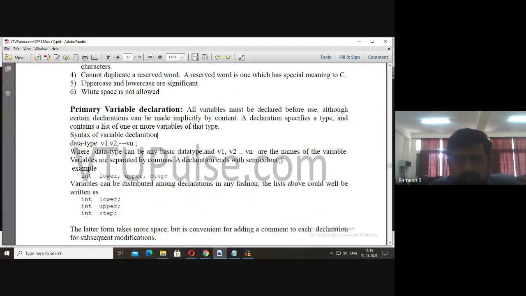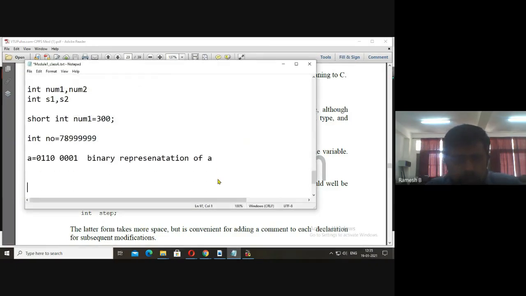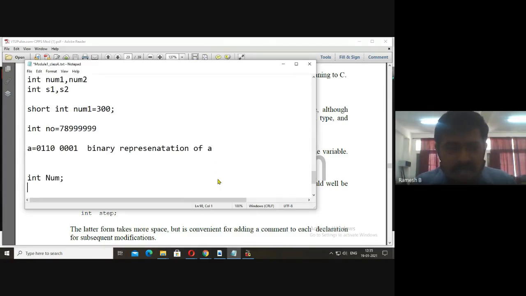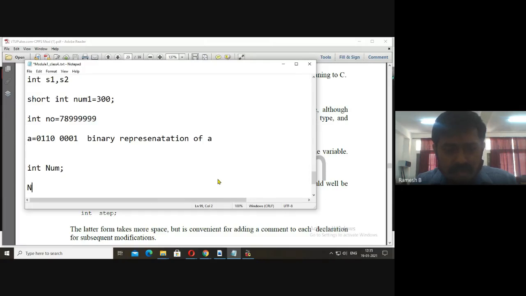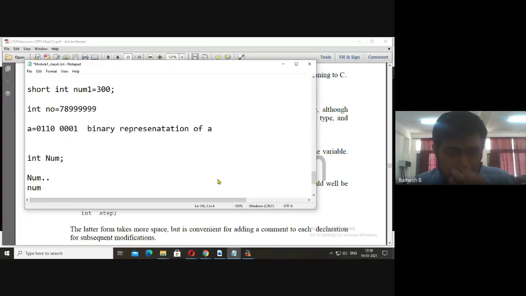Now the next thing is variables. I told you what a variable is, how to declare a variable, data type and variable names. C is always a case sensitive language. If you define int capital Num, everywhere I must use capital Num only. We should not write small num. Don't use it, it's wrong. We must use capital Num.